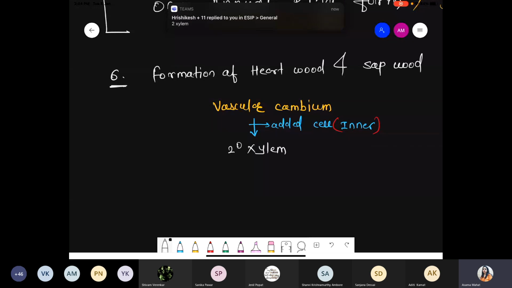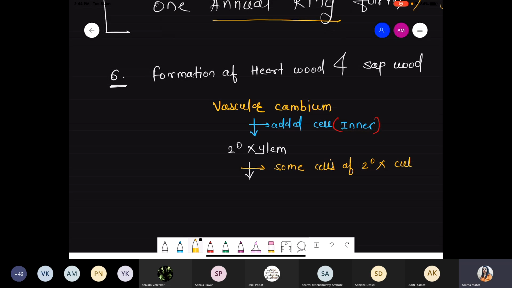So now there is a formation of the cell, that is secondary xylem. Now what happened? Some cells of the secondary xylem get cut. Not all, please remember, some cells. And now what happened? Finally, they form a specific type of wood. That wood is basically called the sapwood. They form which wood? They form sapwood.